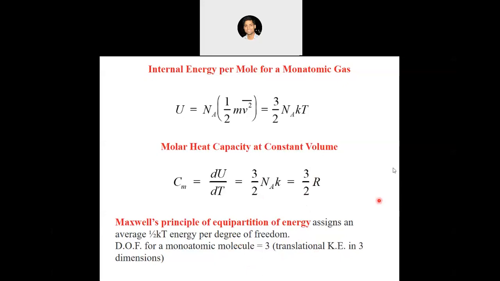Why is it molar heat capacity at constant volume? It can be defined at constant pressure also, but for our purpose, because we have kept the container volume constant, that's why we are saying it as molar heat capacity at constant volume. It can be defined at constant pressure also, but in this case we have defined it for a constant volume. Okay. So this equipartition of energy rule comes in very handy sometimes. I will show a couple of examples in the next few slides.